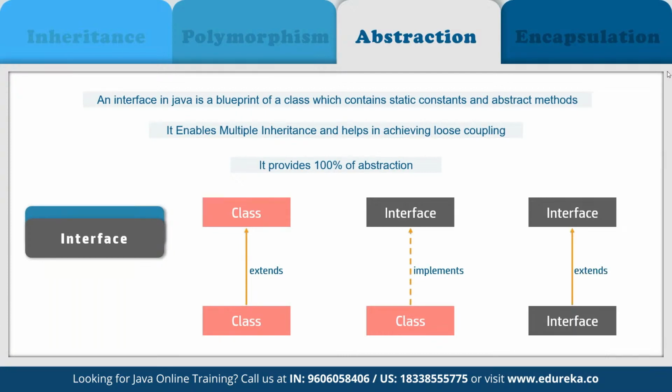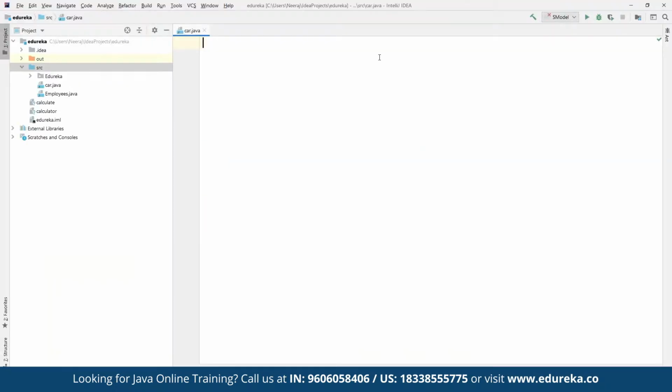All right. Now let's say if we want to work on abstraction as well, we can take a small example. We come back to our editor where we are going to make use of a simple class.